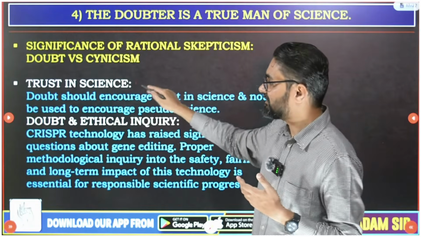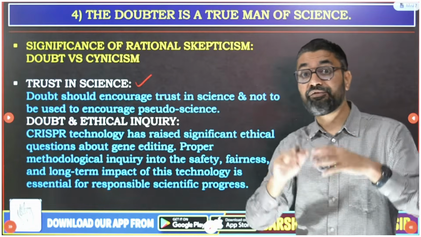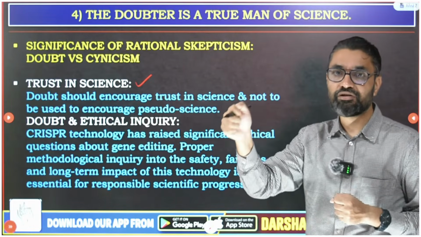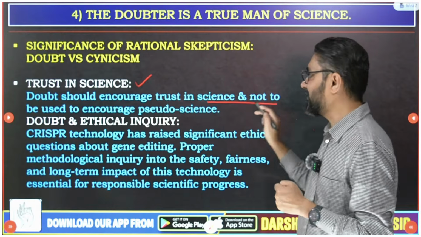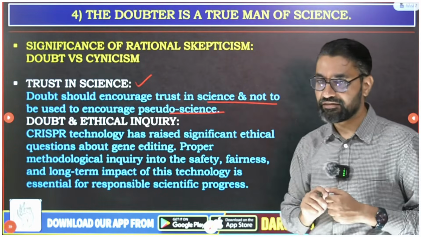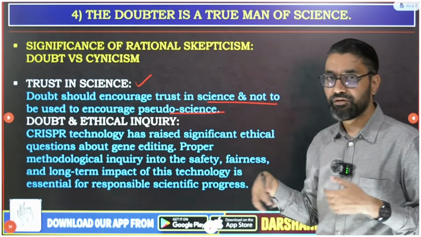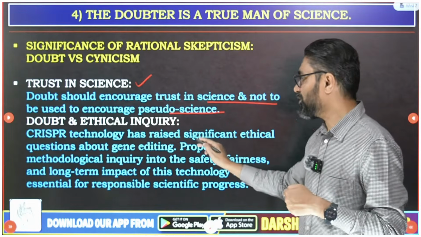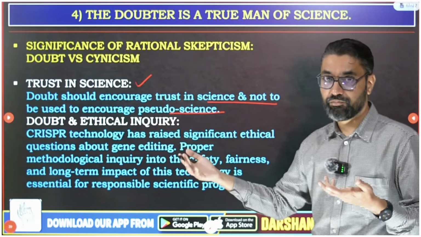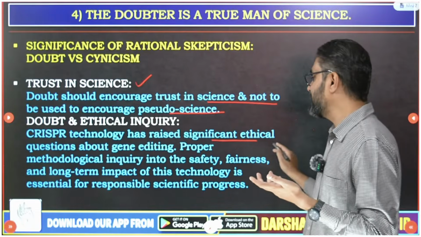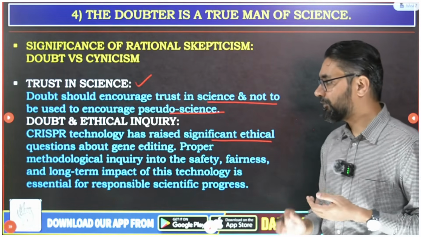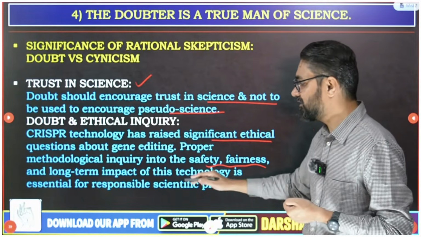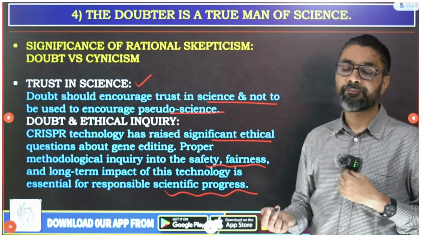I told you it leads to trust in science. Whatever theory finally comes up after multiple people raise a doubt, obviously people will have more trust in it. So doubt should encourage trust in science, not be used to encourage pseudoscience. And then doubt and ethical inquiry. Doubting should be done with ethical, moral responsibility. Take CRISPR technology, that gene editing technology you all must have heard about. CRISPR technology has raised significant ethical questions about gene editing. So proper methodological inquiry into the safety, fairness, long-term impact of this technology is essential for responsible scientific progress.